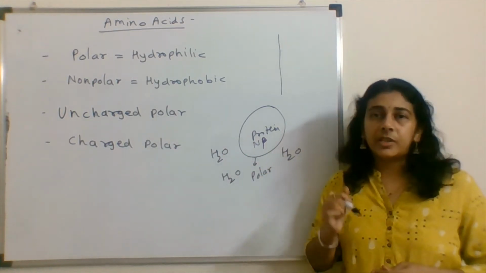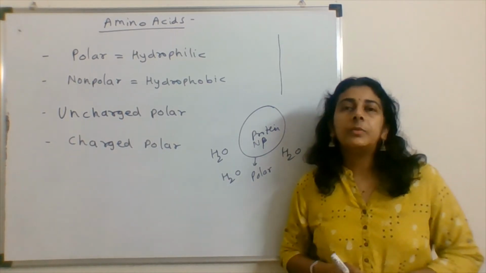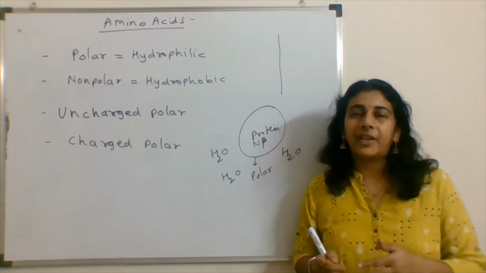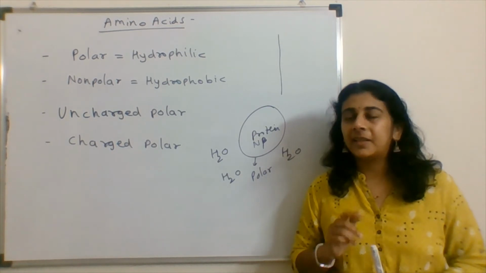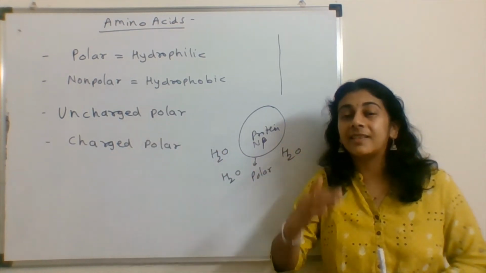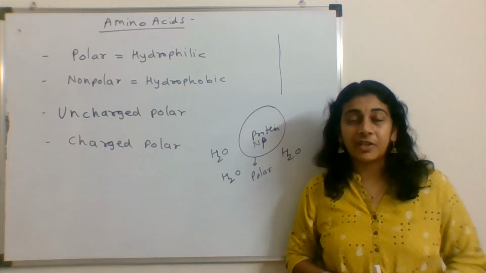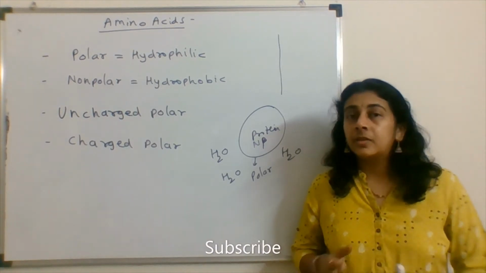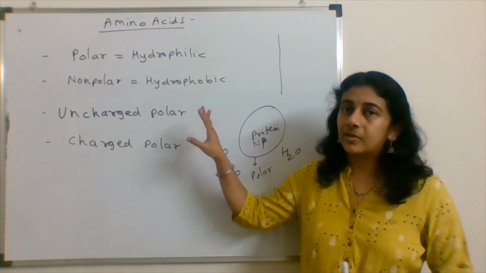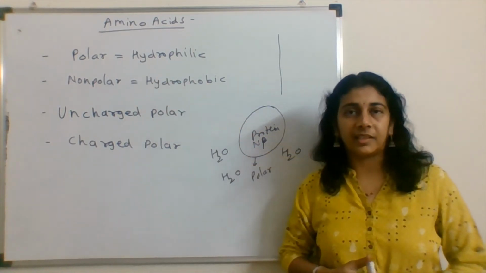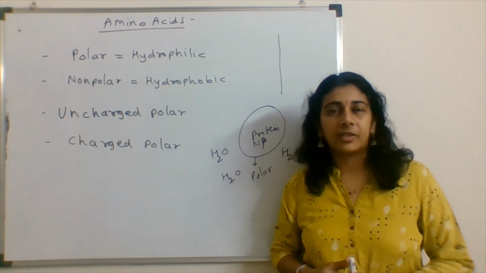Next is uncharged polar and charged polar. Now, when we say polar, we find that it has two poles, positive and negative charges. But still, they are classified further as uncharged polar and charged polar. So what is this uncharged and charged polar? In both cases, amino acids are polar. In both cases, amino acids are hydrophilic, right? But one may be charged, one may be uncharged.